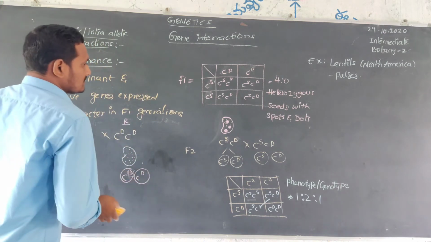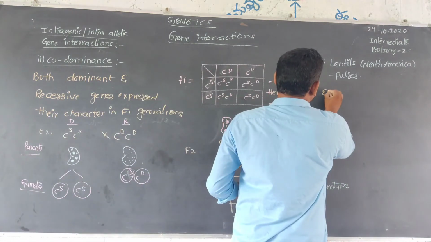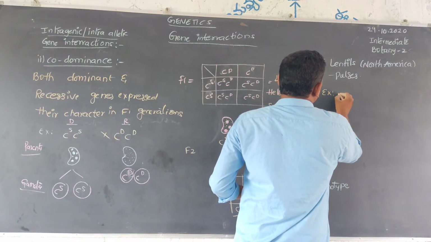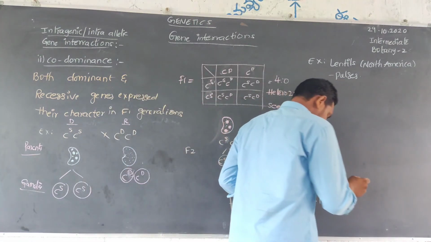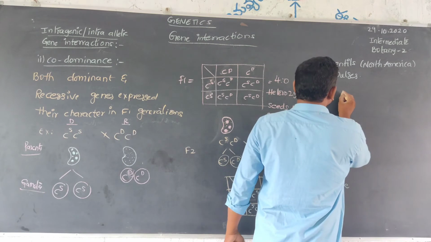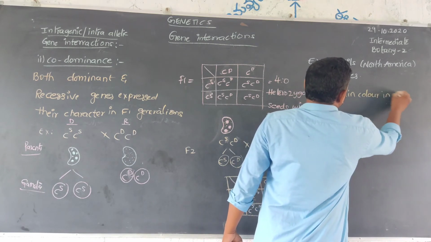Another example is coat color in cattle.